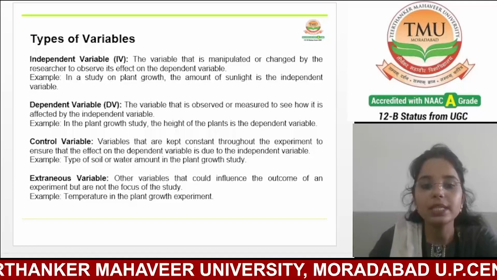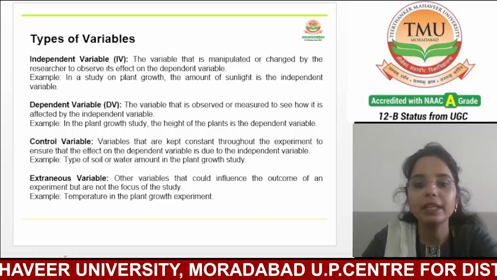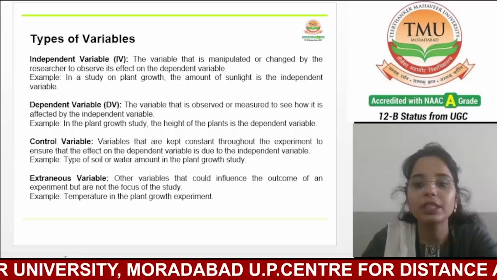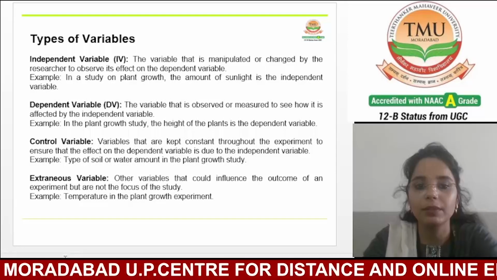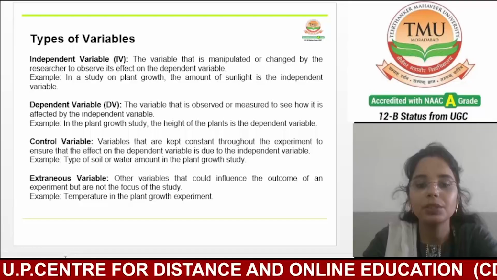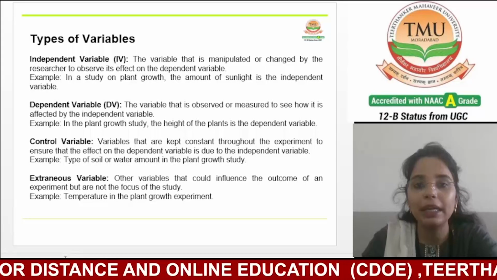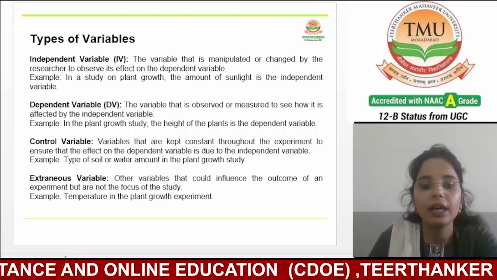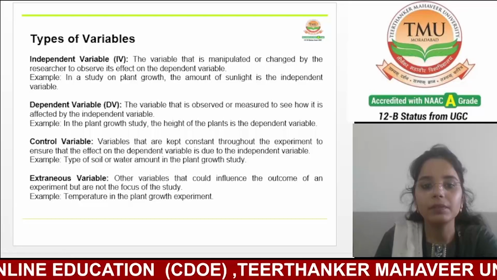So in simple terms, the dependent variable is observed or measured to see how it is affected by the independent variable. If we talk about examples, in the plant growth study, the height of the plant is the dependent variable. Now, the third one is the control variable.